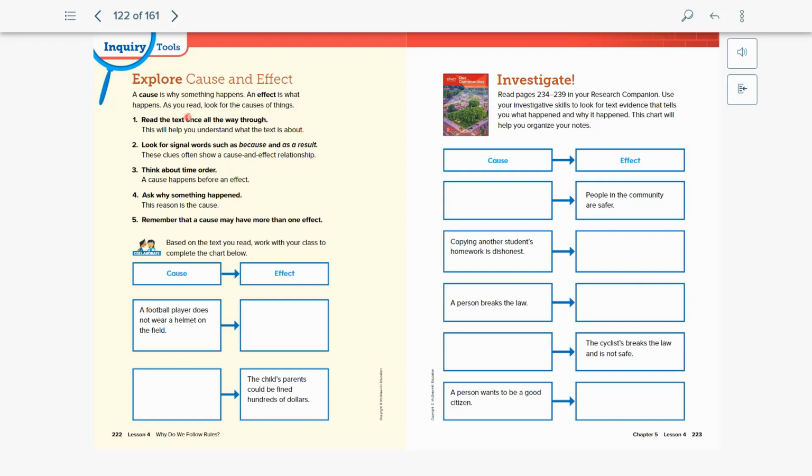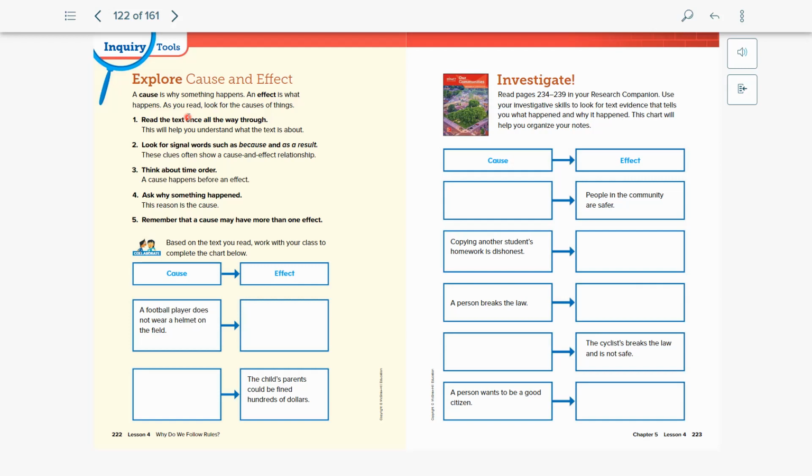So earlier I gave the example of the egg, right? Maybe, for example, the cause for the egg dropping was that it was wet or it was slippery, right? And so as an effect, it dropped. But then another effect of that is that the egg got all over the kitchen because it dropped on the floor and it cracked open. So there can be more than one effect for those things. It doesn't just have to be one thing.